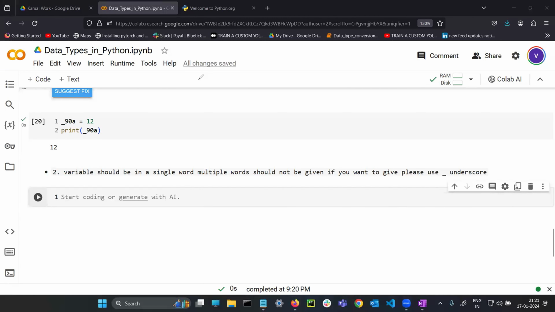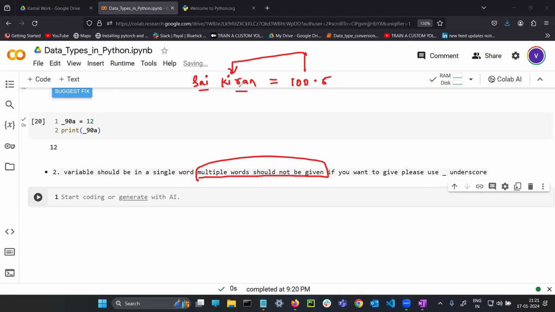For example, if I am writing Sai Kiran is equals to 100.5. Right side operation, a floating value I want to give to left side variable. Sai is there, Kiran is there. Out of these two, which one I need to give? Variable should be in a single word. Multiple words should not be given. So here multiple words are there. Two words are there. If you want to give, make underscore and connect them. If you make the underscore and connect them, it will be like a bridge between them. They both will be considered as a single word.